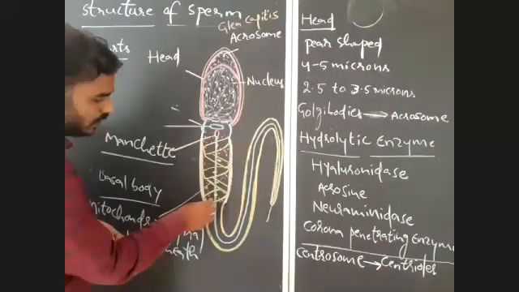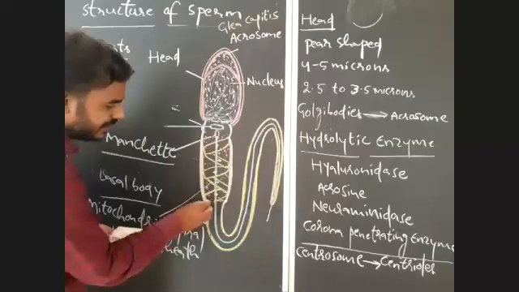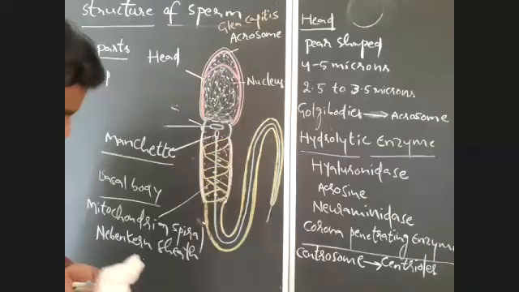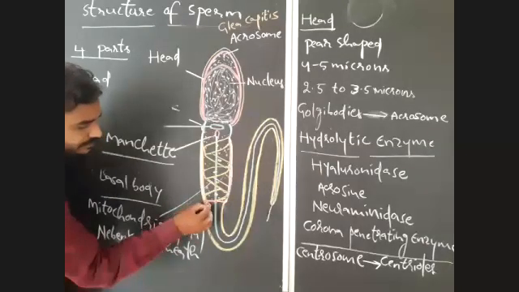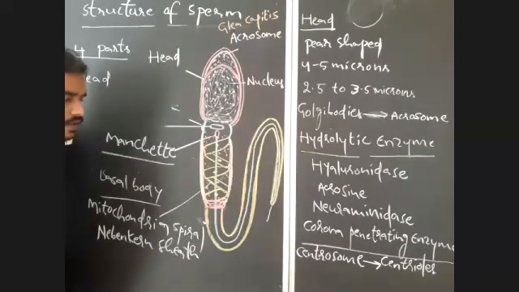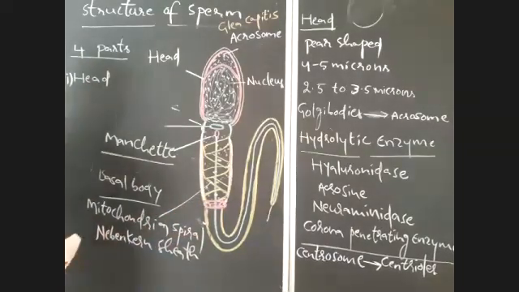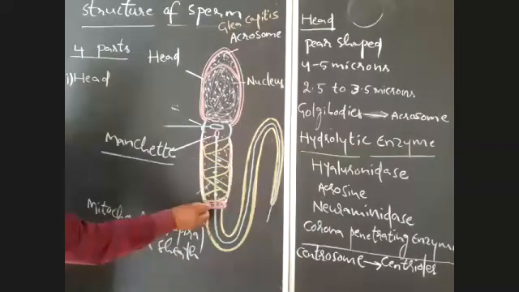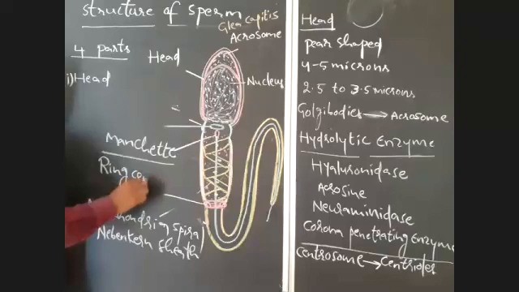So how many centrioles are there in the neck region? There are 2 centrioles in the neck region, as I already gave you. But if you observe here, at the ending of the middle piece, there is one more centriole, which is known as the ring centriole, the function of which is still unknown.